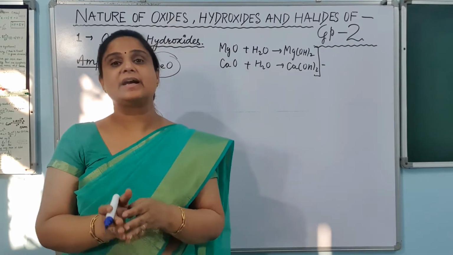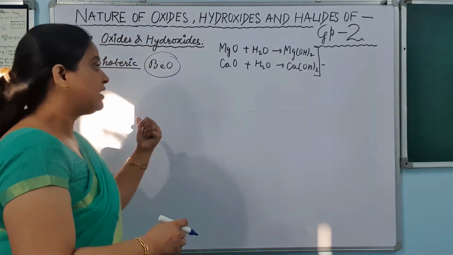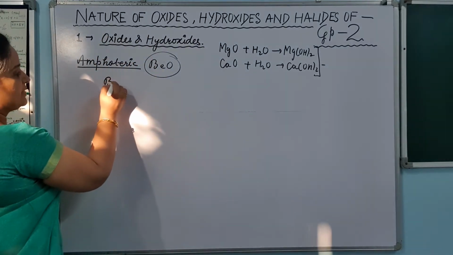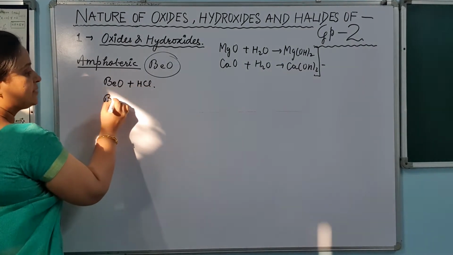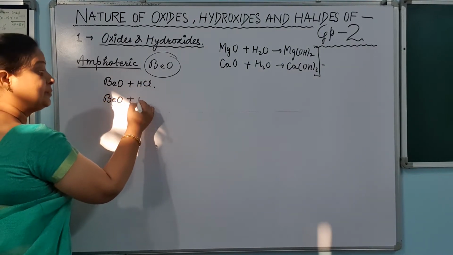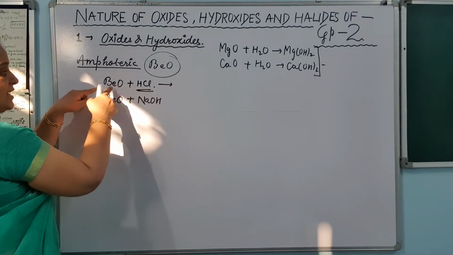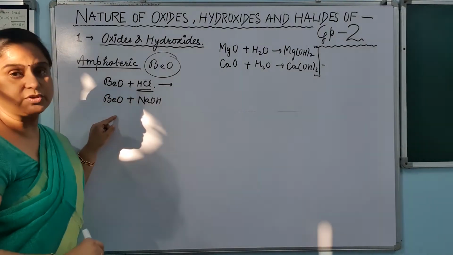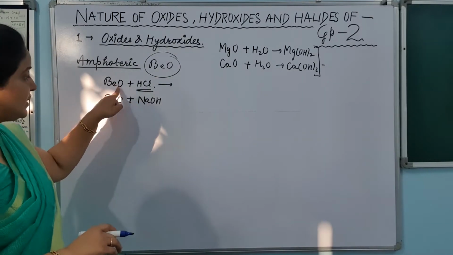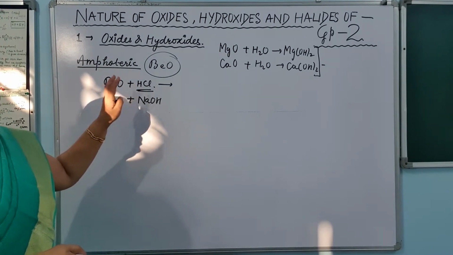It is working as an acid as well as a base. It means if I react beryllium oxide with acid and I react beryllium oxide with base, then generally acid reacts with base to form salt, but here this beryllium oxide will react with the acid as well as the base to form salt.